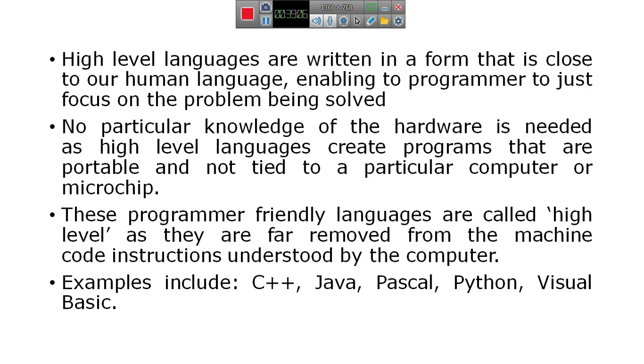These are languages like C, C++, Java, Pascal, Fortran, Basic, and Visual Basic. All the languages we see in the market come under high level languages.